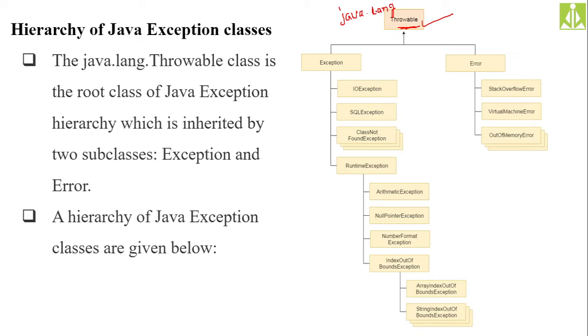So whenever we are talking about a class, you have to know under which package that class is existing. From this point on, we are going to study all the predefined classes, because Java is nothing but the predefined stuff. How we handle exceptions, or how we maintain exception handling in Java programming, is with the help of predefined classes only.